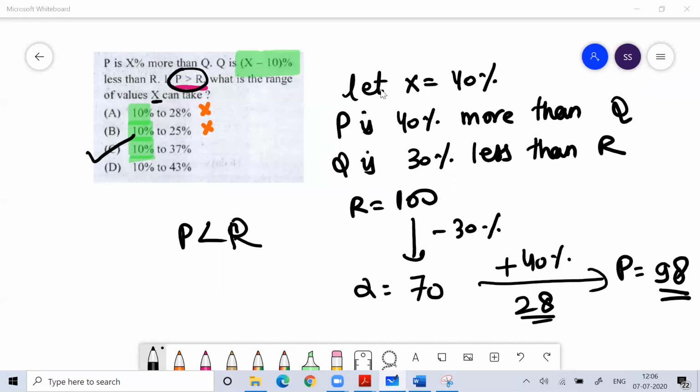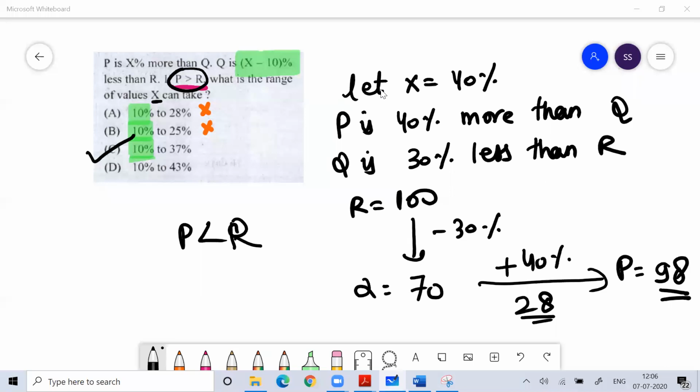Sir, why did you take 40? Why not 33% or 34% or 27%, 28%, 29%? Because we have to make the situation easy. Imagine if I take 37% or 34%. Your ability to understand would be much weaker then. You'll think the situation has become very complicated. So in the exam, you have to solve the question considering the situation to be easy.